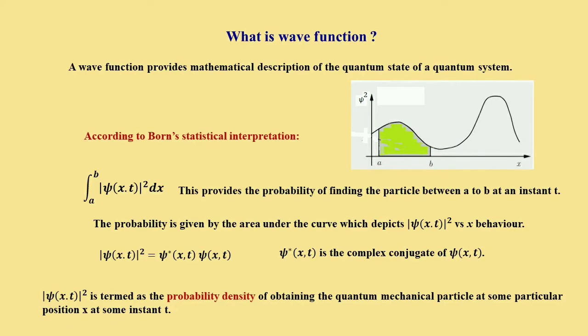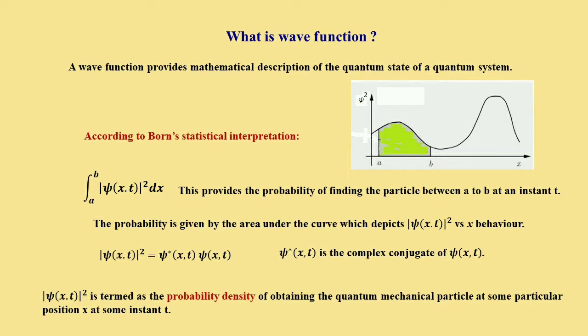Now, what is a wave function? As we have seen, by solving the Schrodinger equation, we can obtain the wave function psi as a function of position and time. Now, the question is, what is the wave function? First of all, a wave function provides a mathematical description of a particular quantum state of a system.